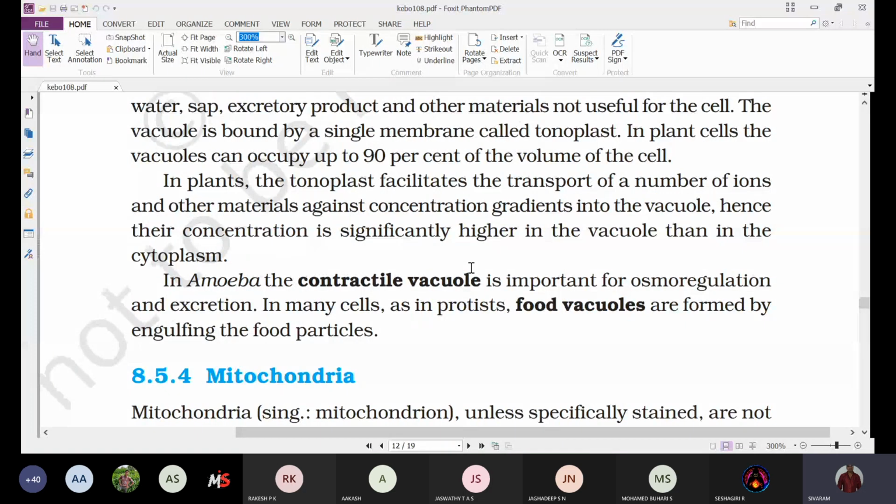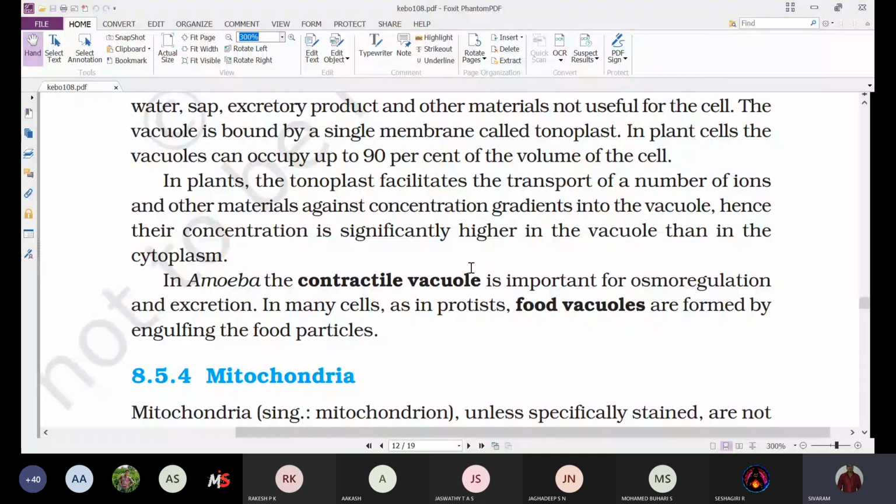The fluid present inside the vacuole we call vacuolar sap, and its concentration is usually higher when compared to the cytoplasm, because of the active transport of different ions and other chemicals into the vacuole for storage.